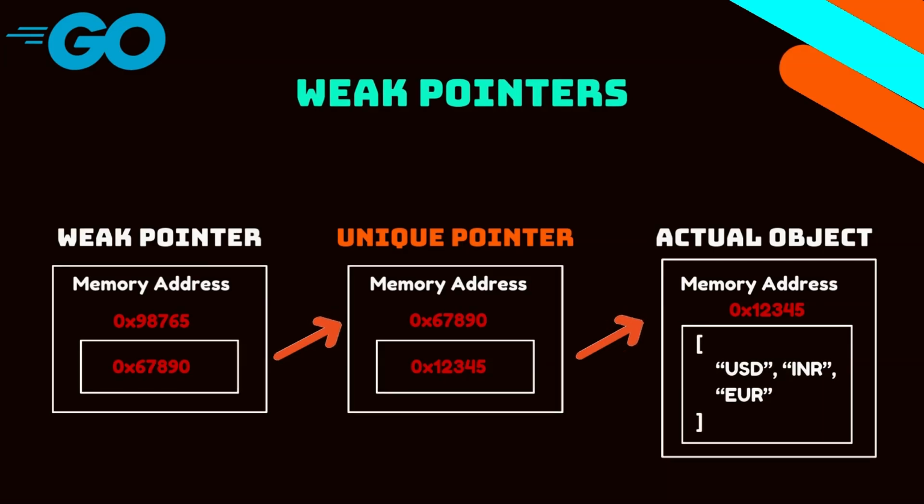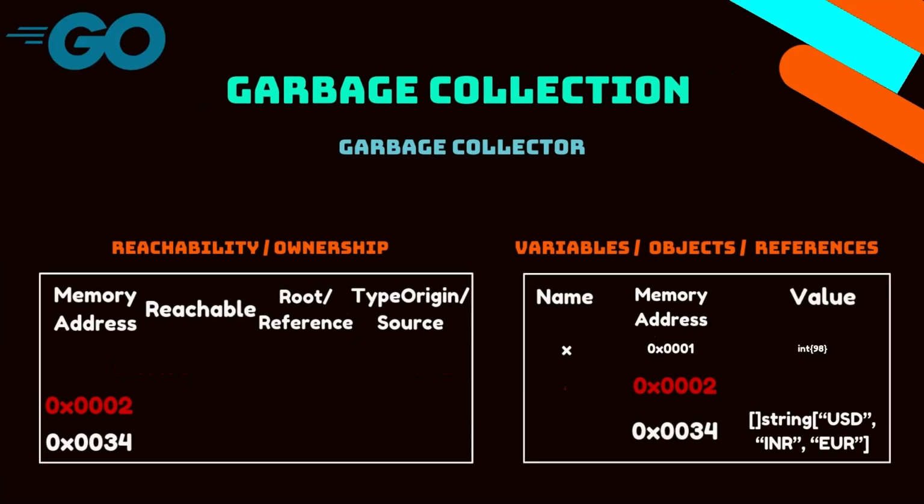So without considering the weak pointers, if it sees that there is no strong reference to the actual object, it will set the unique pointer to nil, because that actual object is now cleaned up. That is how the weak pointer will see the memory address of the unique pointer as nil, and it will say that the weak pointer has been collected as well.